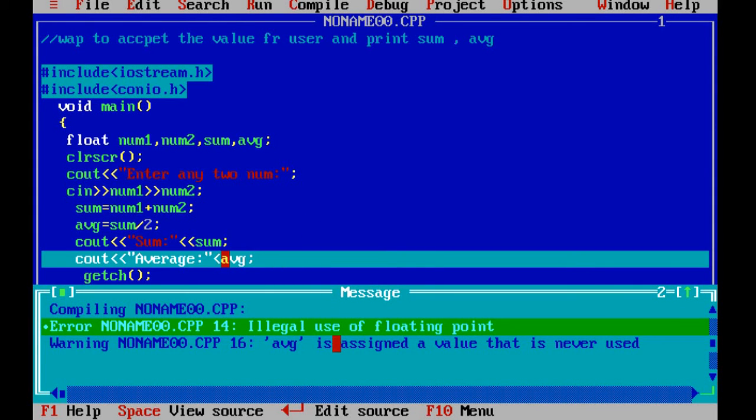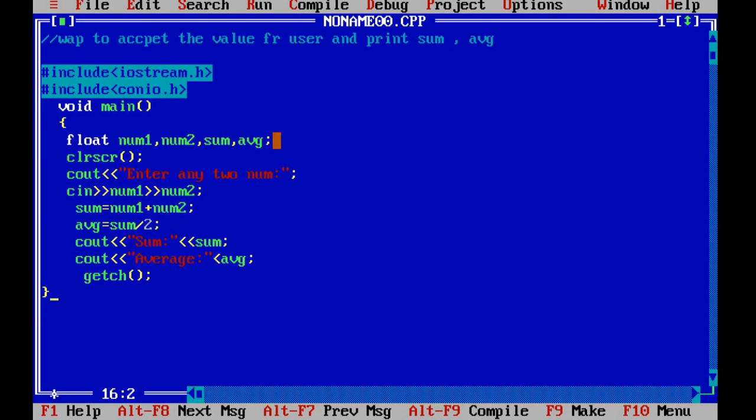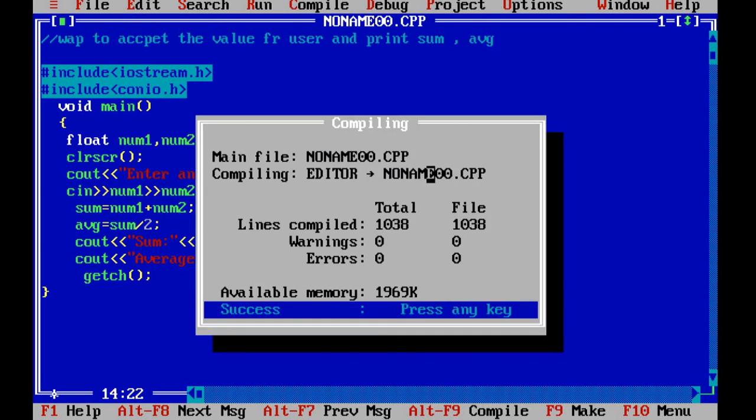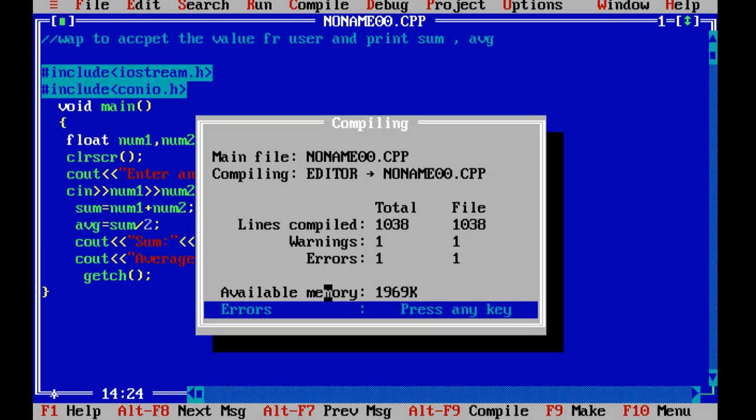Now what it is telling you, there is an average assigned value never used. So over here, whichever average value I have used, that is not used, because you can see over here only one sign I have used. So one more operator I required. So through your compiler, you will come to know your errors as well as warnings. Once you are getting 0 errors, 0 warnings, now one more error I will create over here. For example, we will make it capital A. Now again I will compile it.